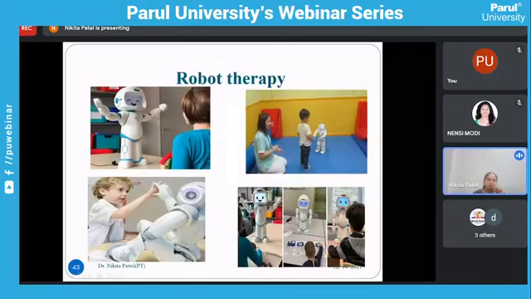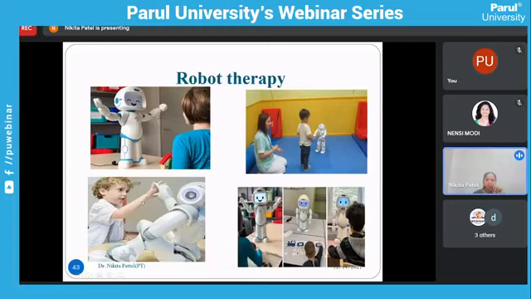Here a fine motor grip can be activated. If you tell the child to touch the robot hand, the child does this activity, so reaching can be improved through this. So reaching and grasping, everything, fine motor activity you can improve. Robot therapy is a very effective therapy for children, specifically cerebral palsy children.